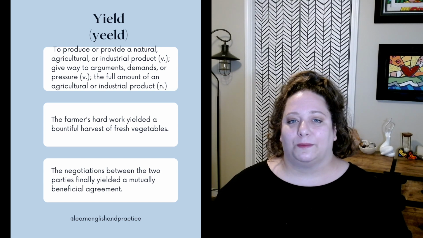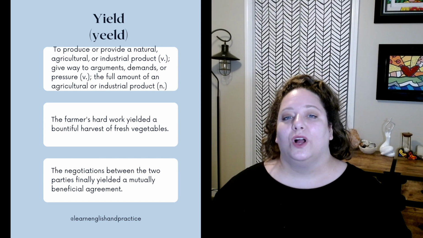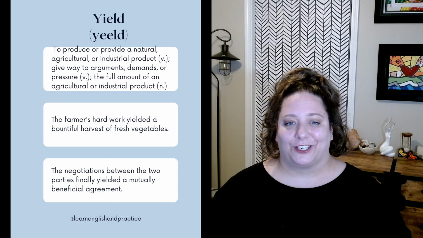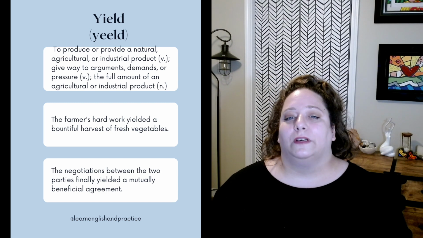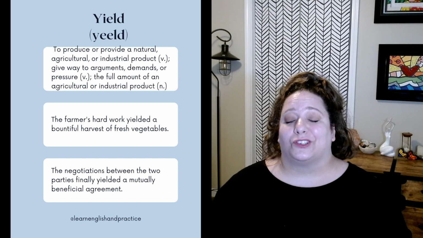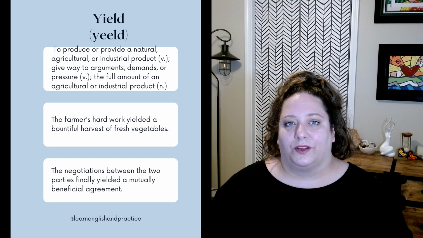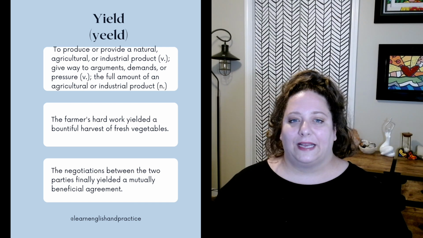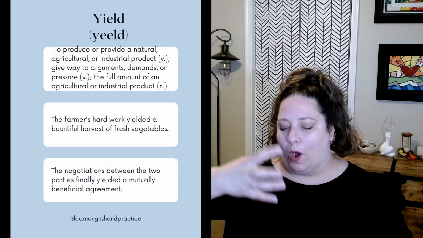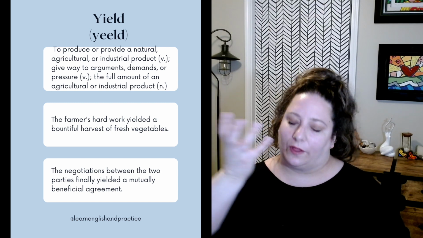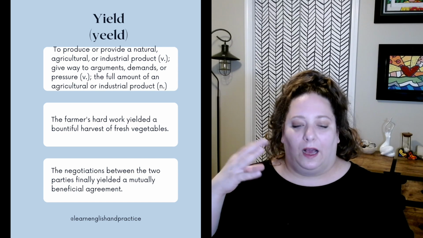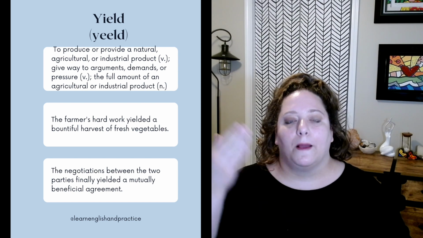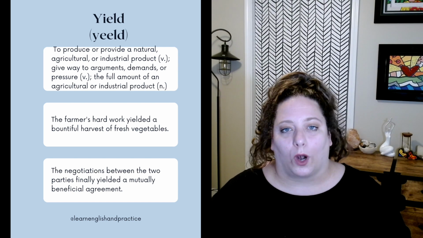Yield. This means to produce or provide a natural agricultural or industrial product, as a verb. Give way to arguments, demands, or pressure, also as a verb, or the full amount of an agricultural or industrial product, as a noun. So you can see this word has a lot of different meanings. So in one sense, it can refer to what has been produced, or the process of producing an agricultural or industrial product. So, for example, the harvest might yield 20 bushels of corn.